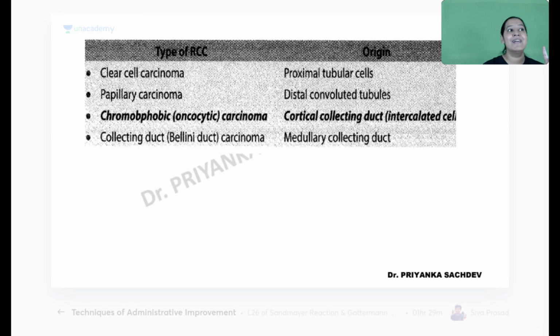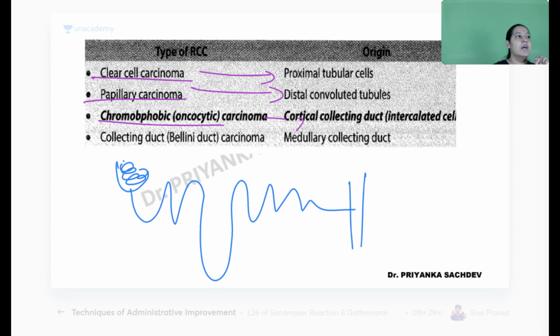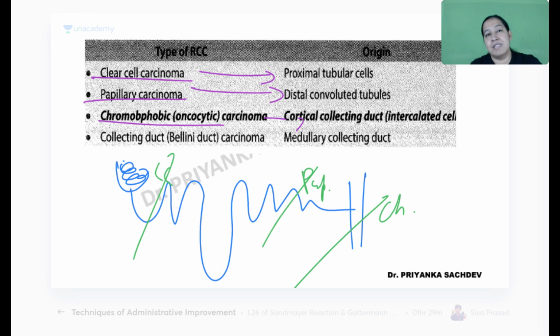One more thing here, clear cell carcinoma arises from PCT. Papillary arises from DCT. Chromophobe arises from collecting duct. These are the parts of the nephron. Do you know nephron? So nephron has the Bowman's capsule. This is PCT. This is loop of Henle. This is DCT, and this is collecting duct. So clear cell arises from here, papillary arises from here, and chromophobe arises from here. So the origin is different. Again, important MCQ.